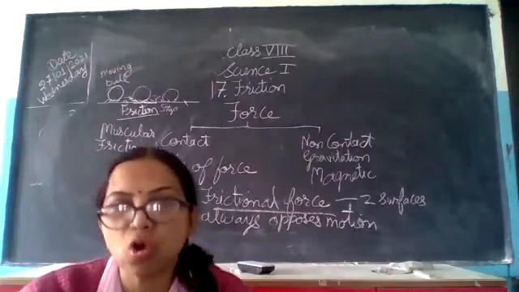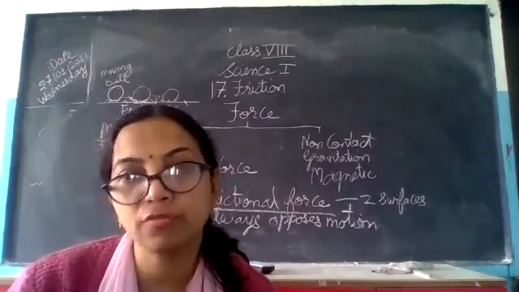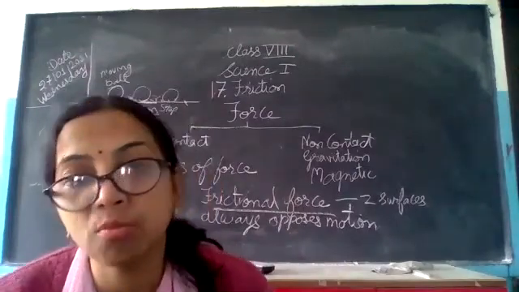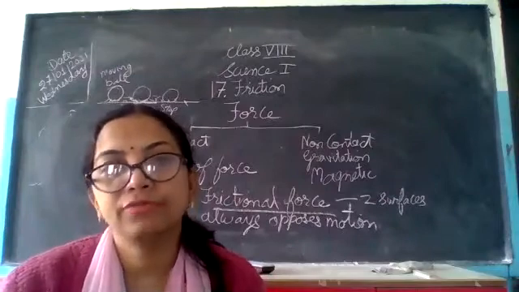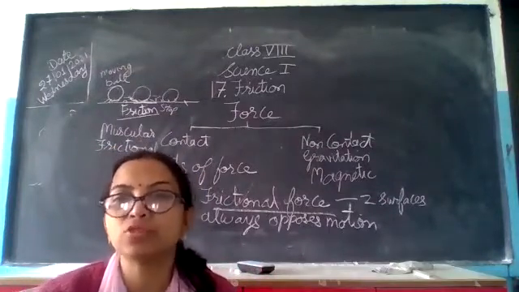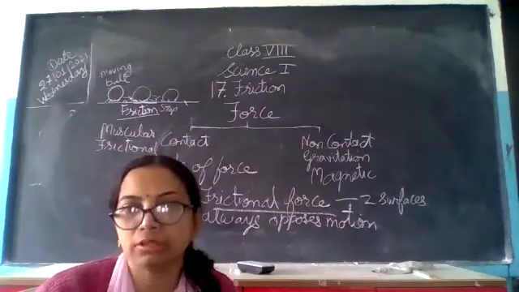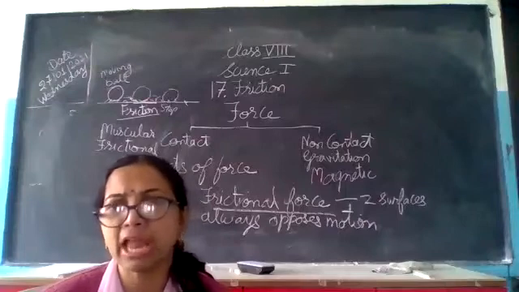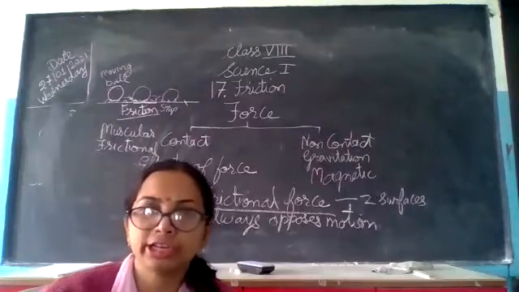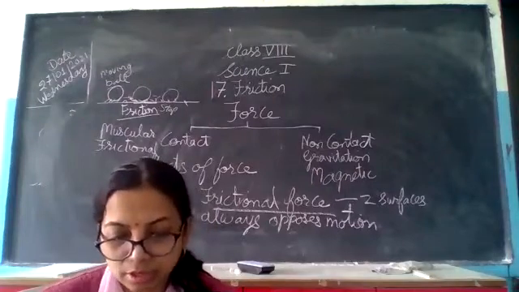So naturally, the stopping force for any moving object is the frictional force, and that is also a very important force. If this force were not there, we would not have been able to walk on the floor. We would fall down by slipping all the time. Then we would have to crawl or slide like a snake, isn't it?